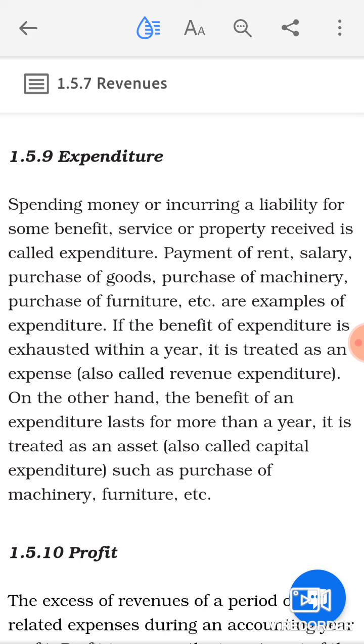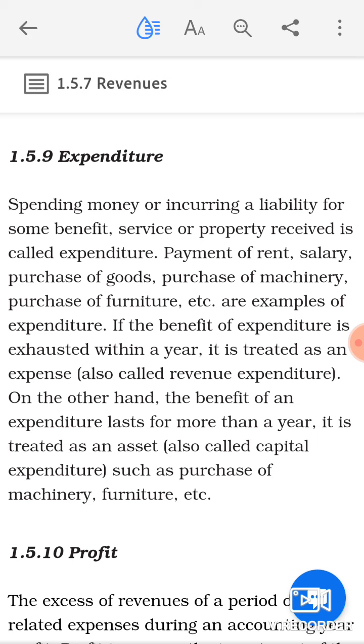The next term is expenditure. Now, expenditure is basically the bigger amount that you are spending, clear, for purchasing assets with the help of which you are going to increase the operational efficiency of the business.